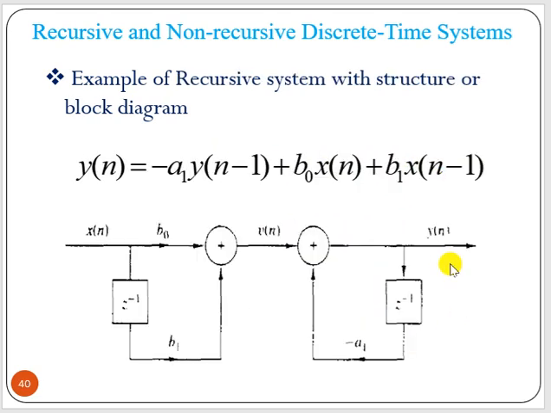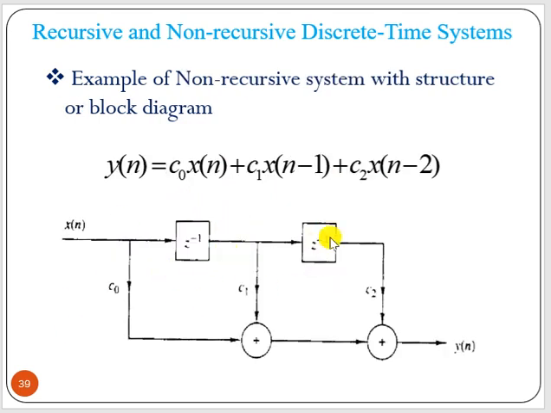Now, the recursive system example: you can see y of n minus 1, that means it is a recursive system, and we have past output value also. Similarly we can draw a structure like that. Here we have two delay elements, adders, and three multipliers.